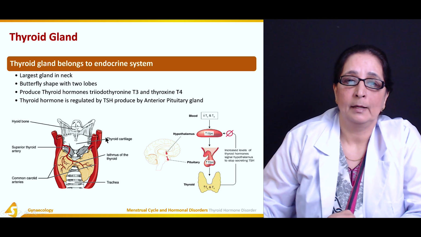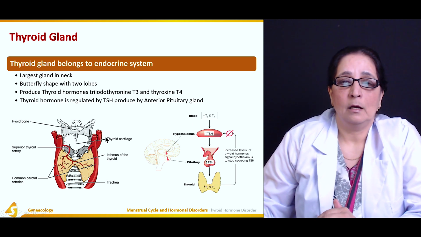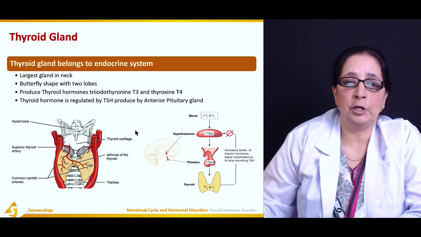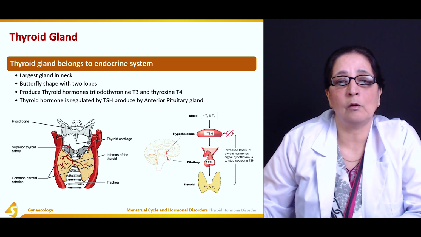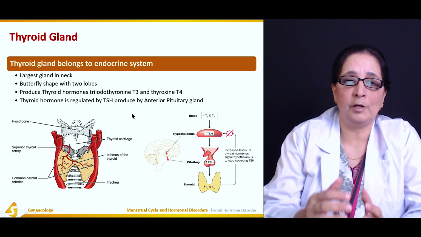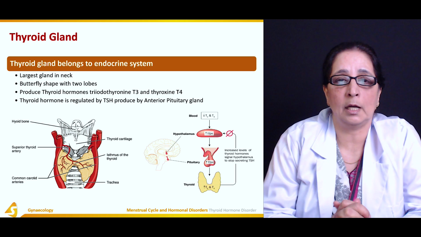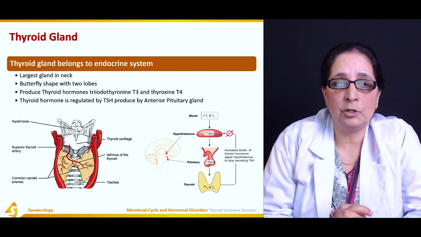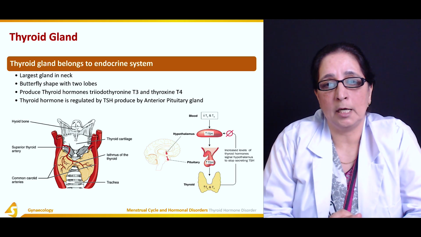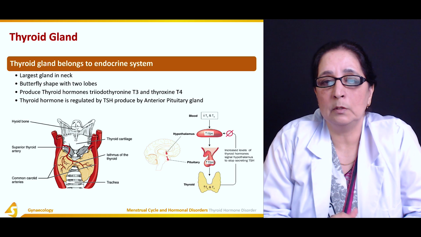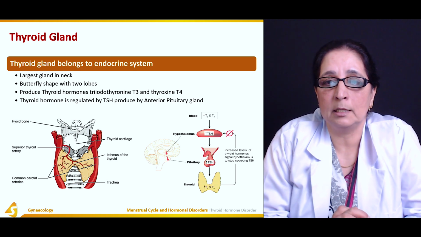T3, tri. Thyroid gland requires iodine for the formation of its hormone thyroxine. So in T3 you have 3 molecules of iodine combined to form triiodothyronine. And in thyroxine we have 4 molecules of iodine, T4.